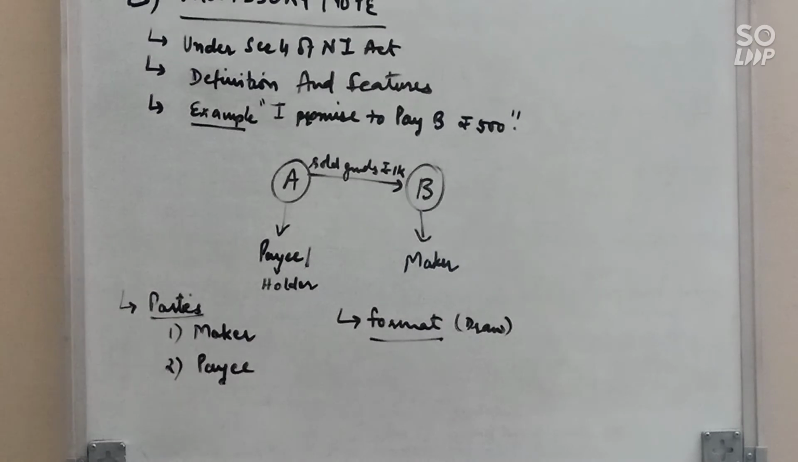Clear? Now parties. In a promissory note we have only two parties, maker and payee. Maker B, the person who will make the payment, and payee, the person who will receive the payment. So this is the main difference between bill of exchange and promissory note. Under a bill of exchange, the payee will draw the bill, and here the person who will make the payment will make the bill. Clear? And a bill of exchange is an order and a promissory note is a promise.